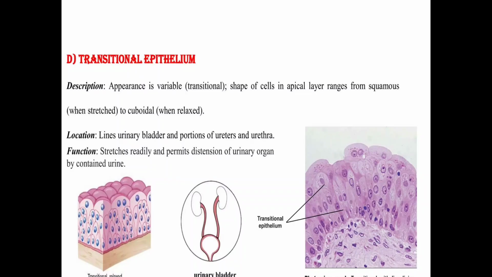It is a specific type of epithelial tissue present only in the urinary system, lining the urinary bladder, and portions of the urethra and ureters. Its function is to stretch readily and permit distension of the urinary organ by contained urine.